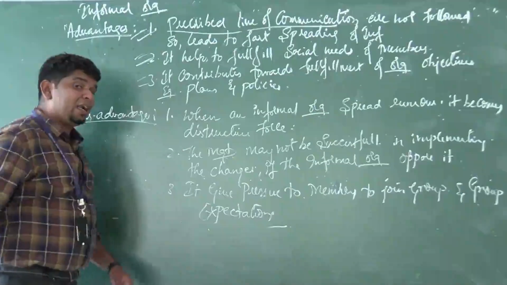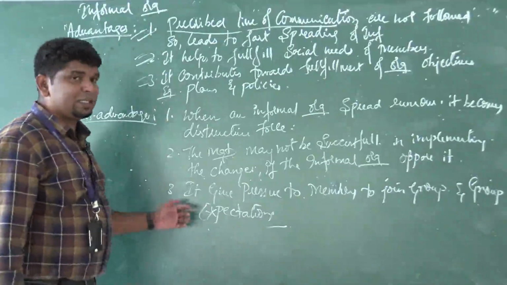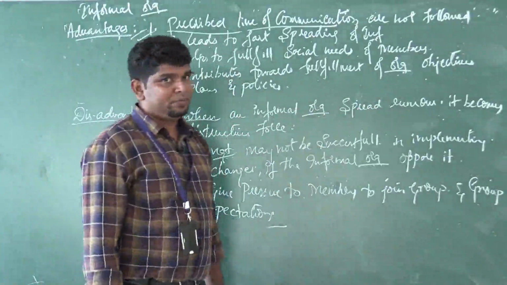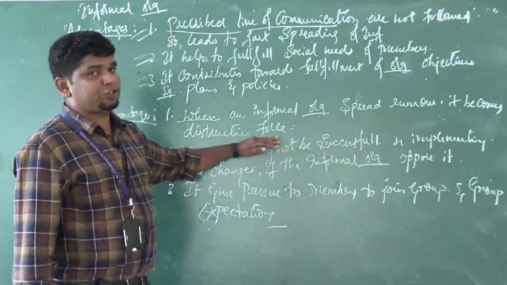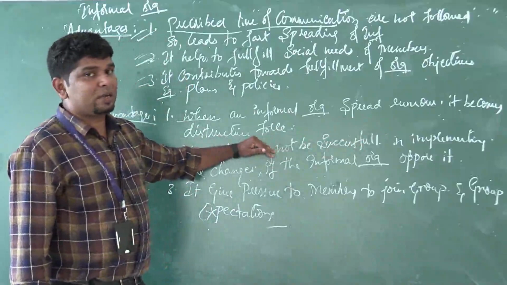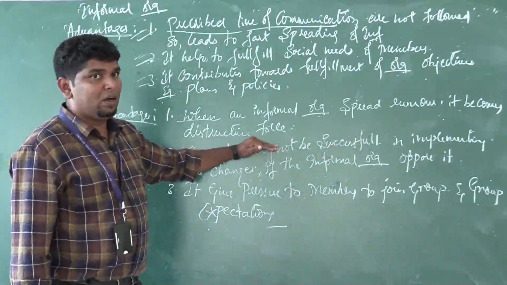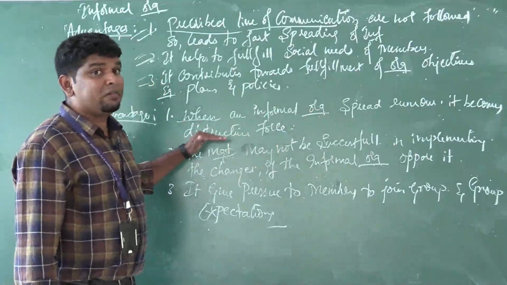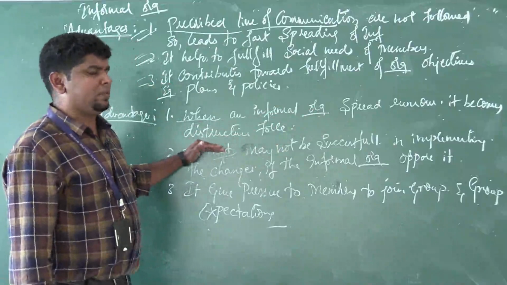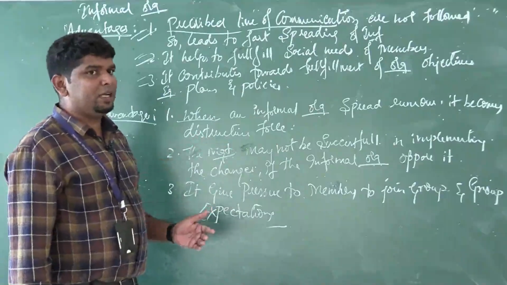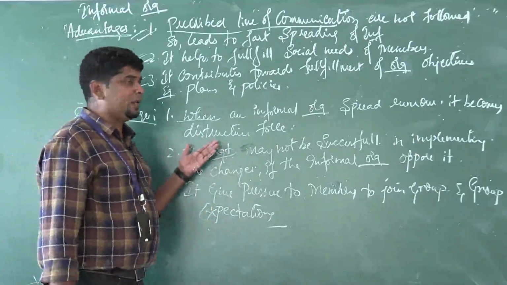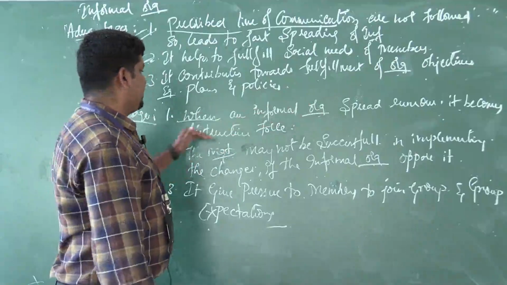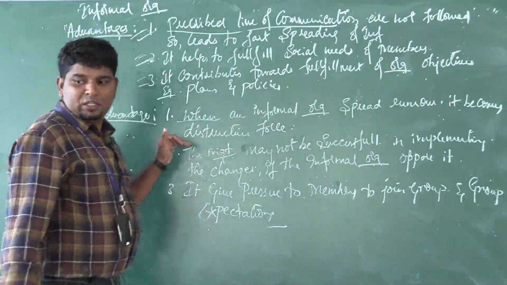Next, there is the other hand, that is called disadvantages. So what are the disadvantages? When an informal organization spreads rumors, it becomes a destructive force. Rumors about their employees, their work or anything, directly or indirectly, will affect the organization structure itself. This is a major disadvantage in every company. So rumors should not be followed by you people. When informal organizations spread rumors, it becomes a destructive force.